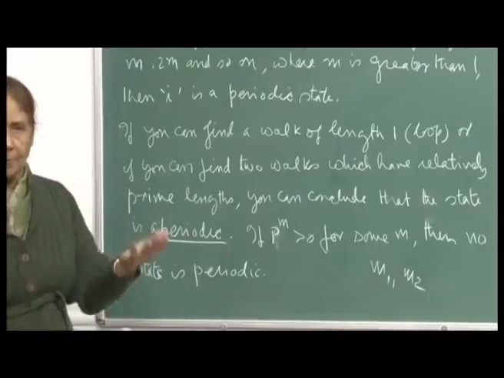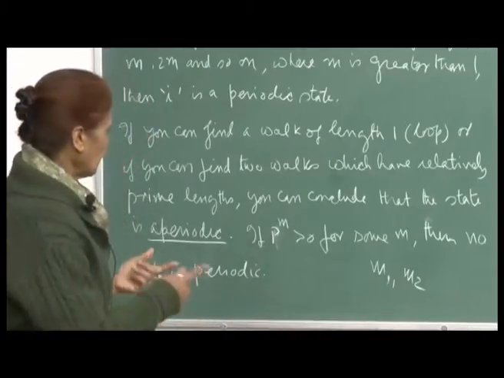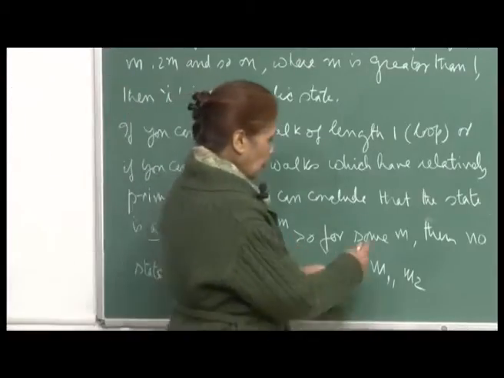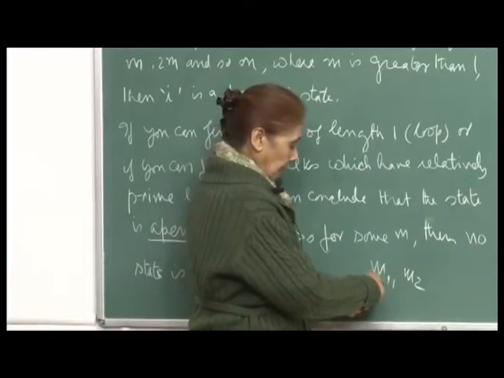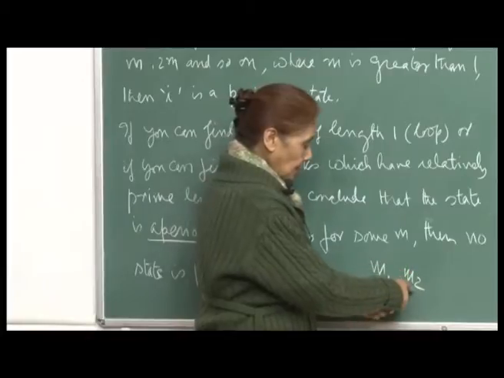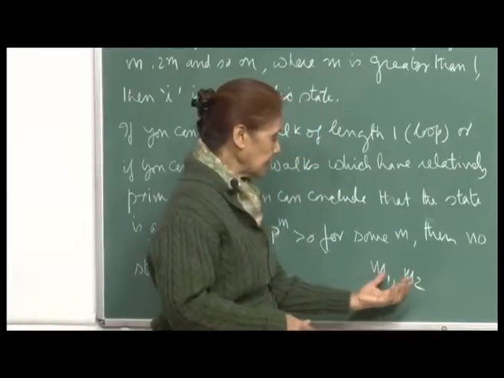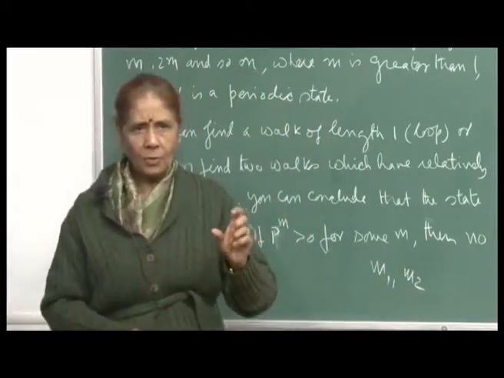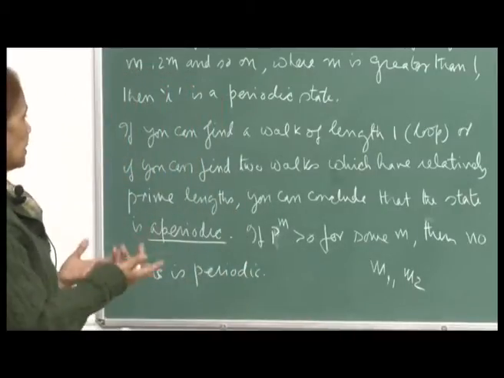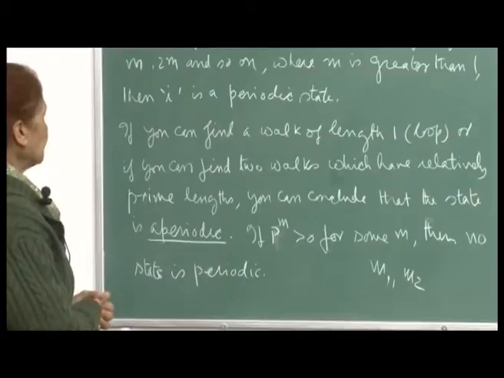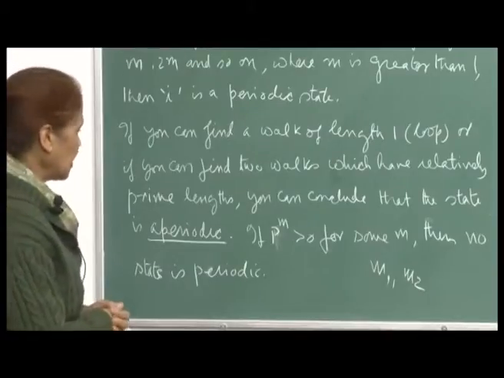That means it is aperiodic, because if there are 2 paths starting from that state and coming back to it in either m1 or m2 transitions, and these are relatively prime, then there cannot be anything common, and so there cannot be a period for that state. Or if there is a loop, then certainly it is not a periodic state.